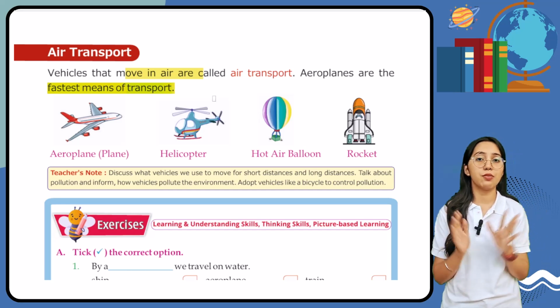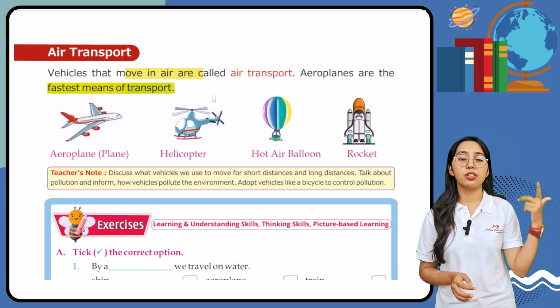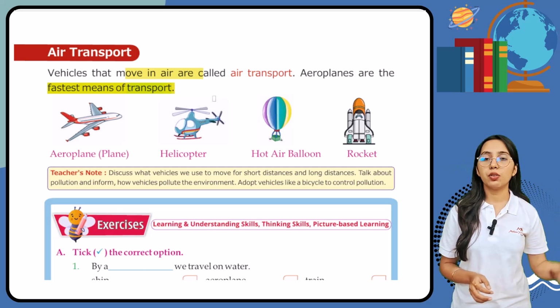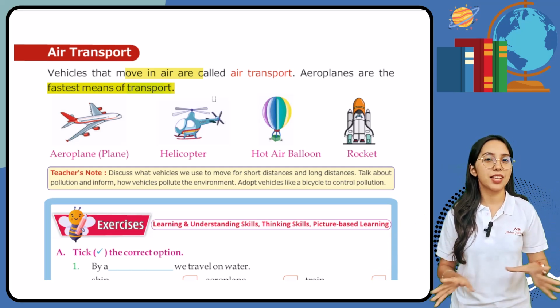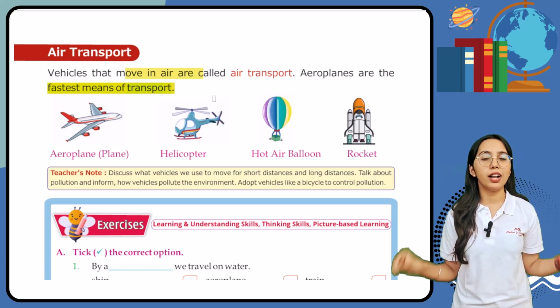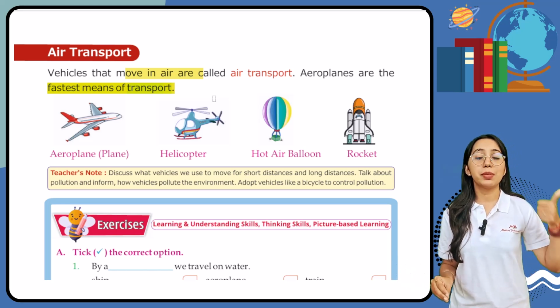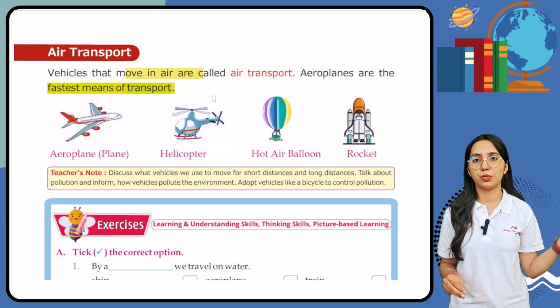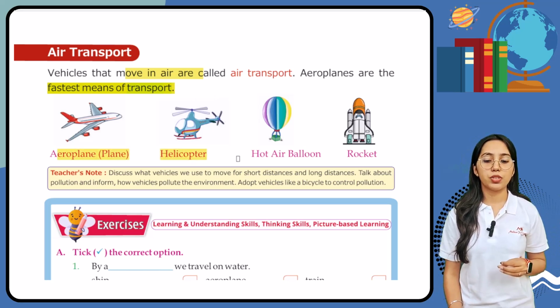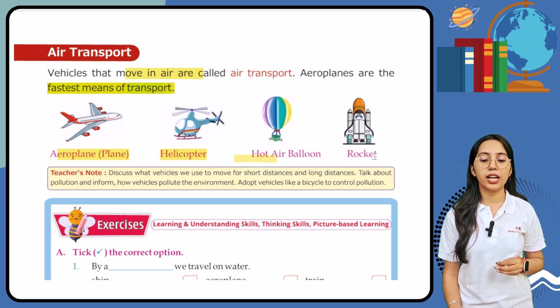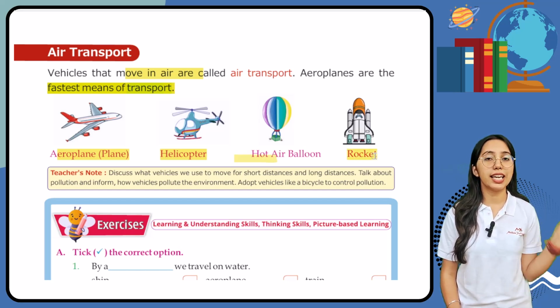So now students, if we are going to compare land, water and air transport, so air transport is the fastest means of transport, but it is expensive. So that is why not all can afford it. So that is why people rely mostly on land transport, right? So now here we have aeroplane, helicopter, hot air balloon, rocket, all these come under the air transport.